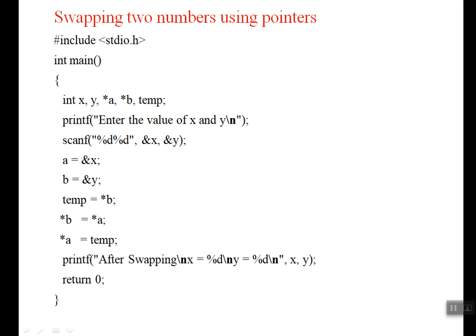What is a now? It contains the address of x. What is b? It contains the address of y. So in the normal code, temp equal to star a, because a contains the address of x and I want to access the value of x. Then star a equal to star b, and star b equal to temp. Why are we not using star for temp? Because it is a temporary variable, a temporary integer only, so we can directly access temp without the use of pointers. Then we print the values after swap. So x, y contains the swapped values.